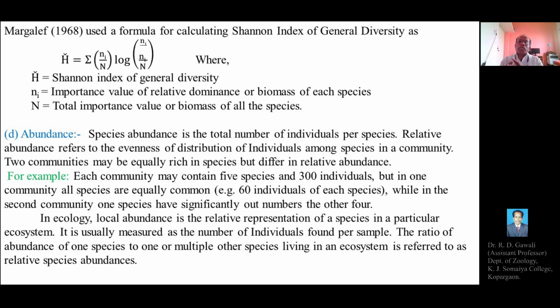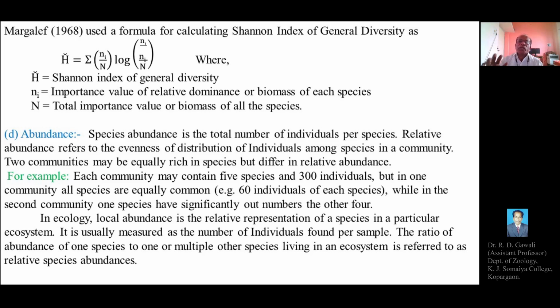Similarly, in an ecosystem there are a large number of species, each with a definite number of individuals, all living together and interacting with one another and with the surrounding environment. Local abundance is the relative representation of a species in a particular ecosystem.